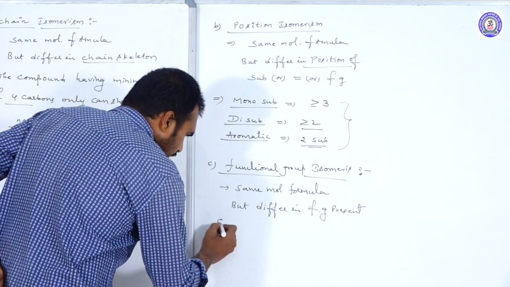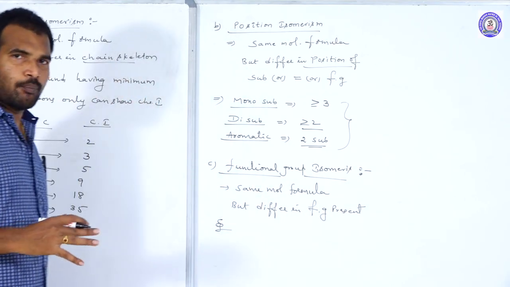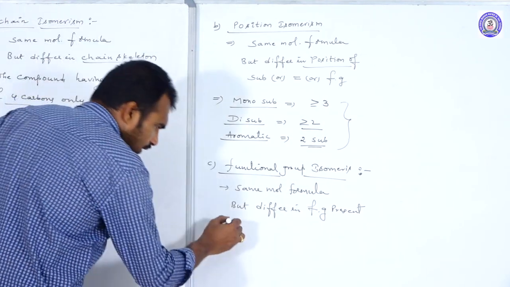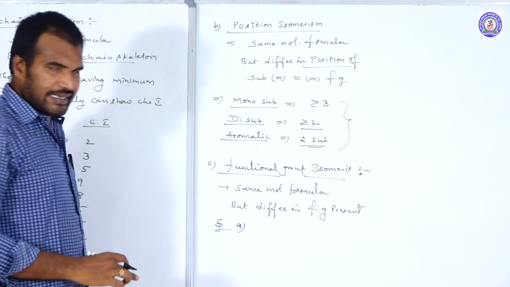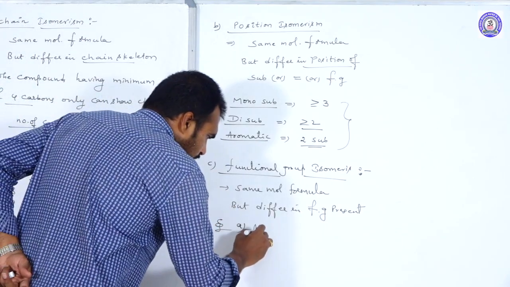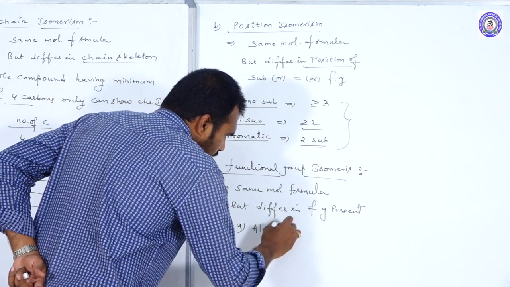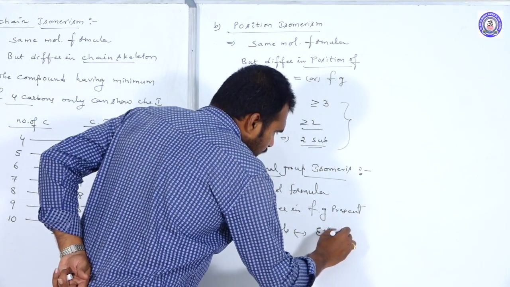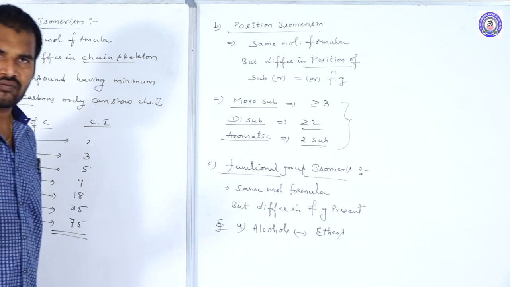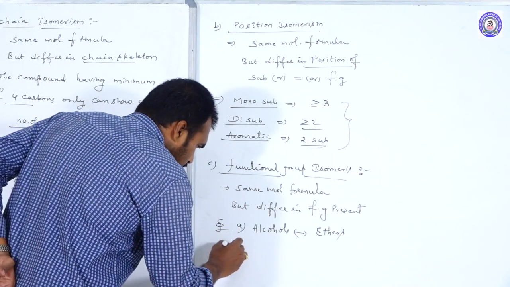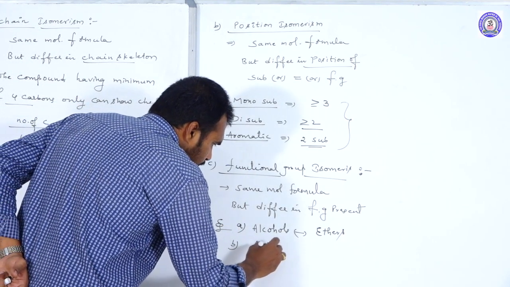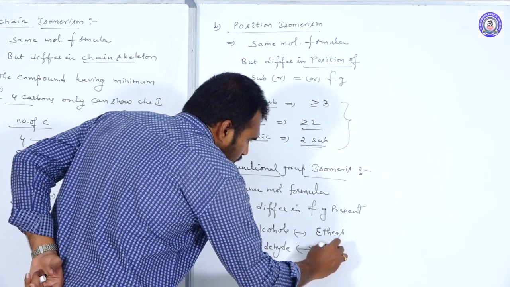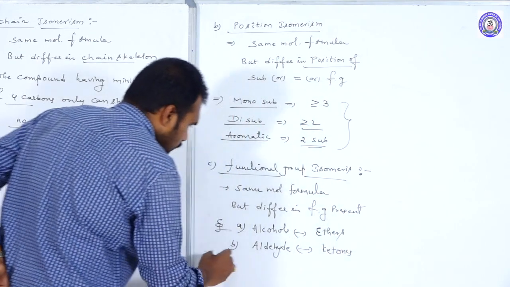Now here are some sets of compounds which are functional group isomers. Always remember this set of isomers. Alcohols are functional group isomers to ethers. Alcohols and ethers, they both are functional group isomers. Next, aldehydes are functional group isomers to ketones.